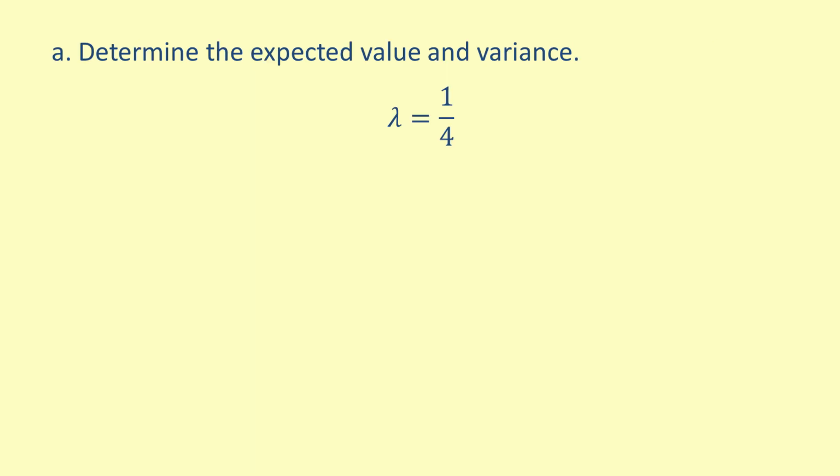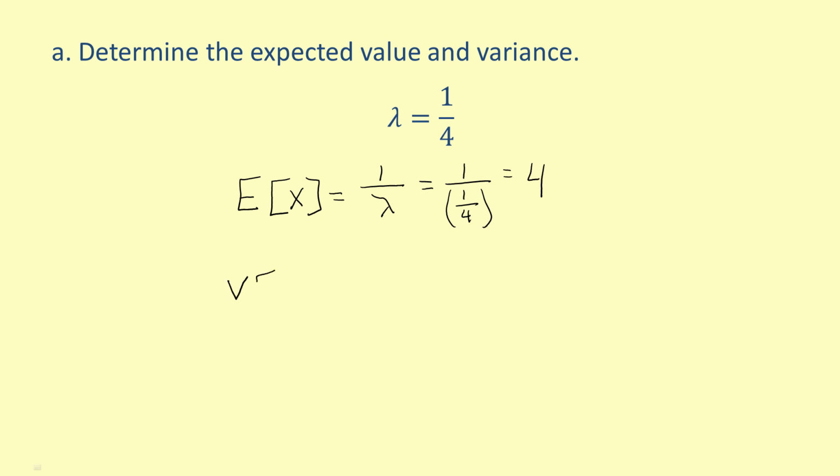The first part of the question asks us to calculate the expected value and the variance of the probability function. We know lambda is equal to 1 over 4. The expected value of an exponential distribution equals 1 over lambda, which equals 1 over 1 over 4, which equals 4.